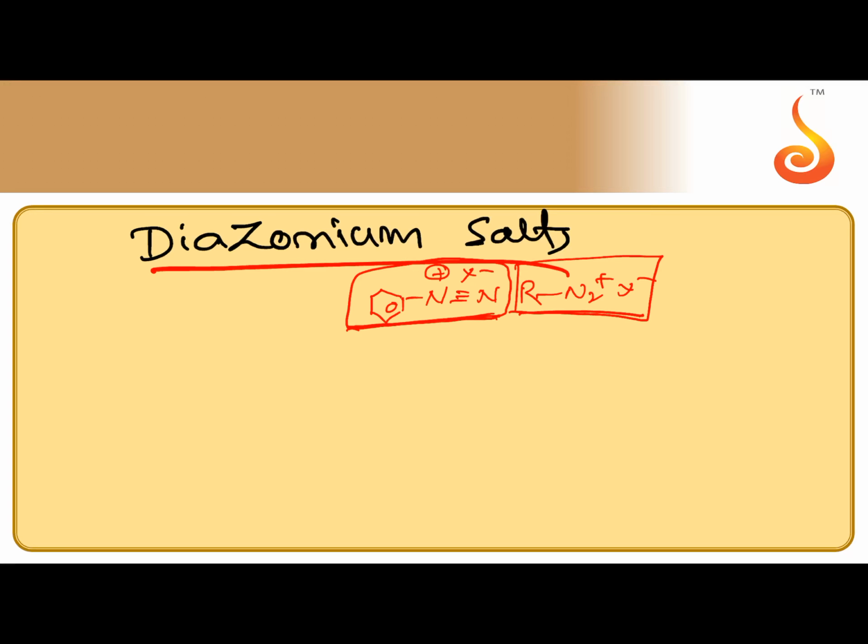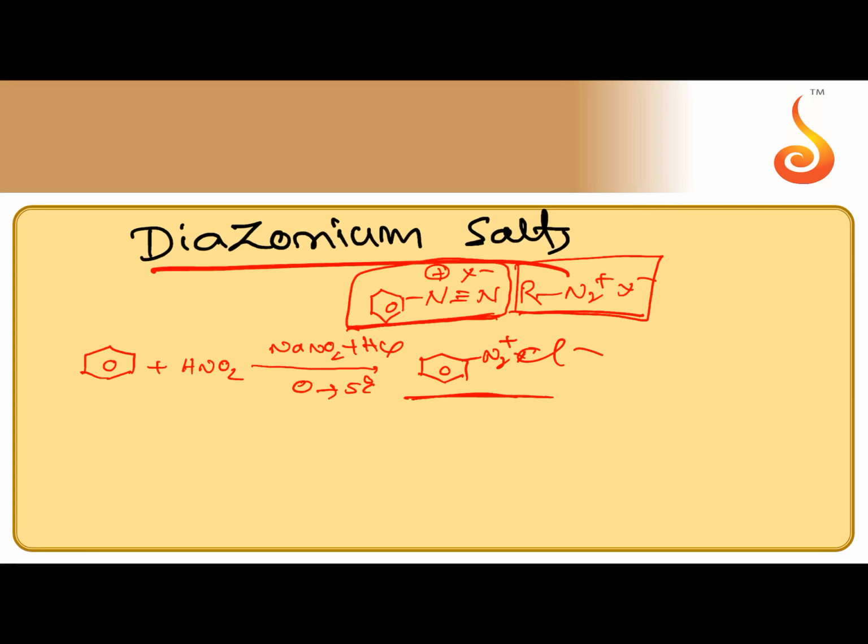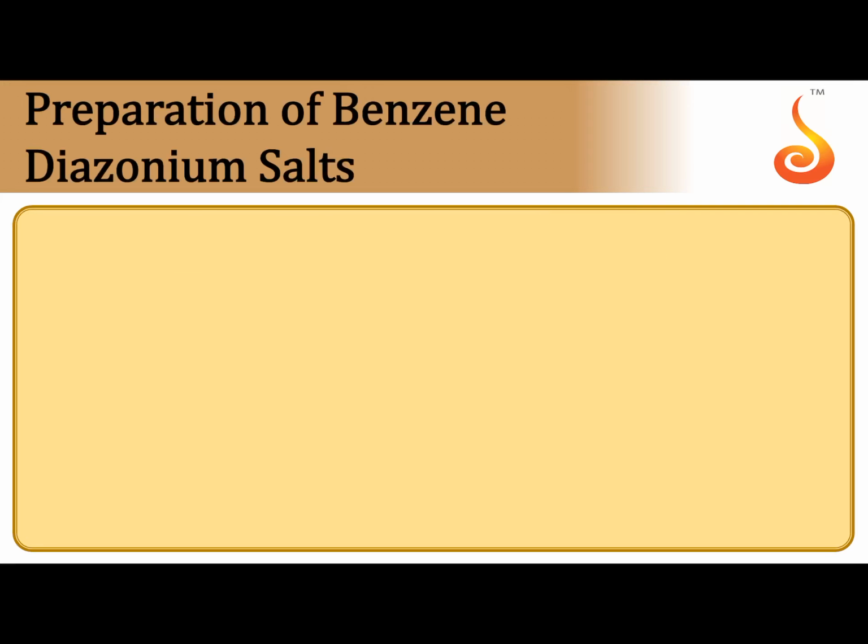Preparation, just now we did, is from primary amines. When a primary amine is reacted with nitrous acid, diazotization takes place. HNO2 is readily produced in the test tube when NaNO2 and acid are added. We have to maintain the temperature at 0 to 5 degrees centigrade. We can get benzene diazonium salt.